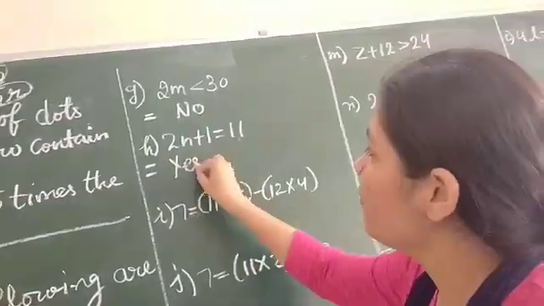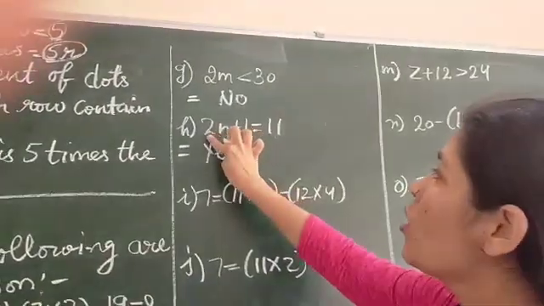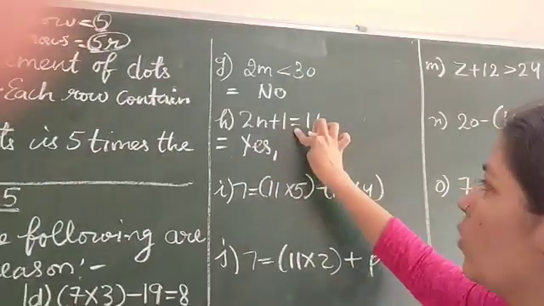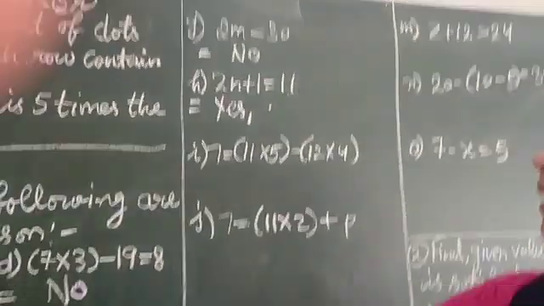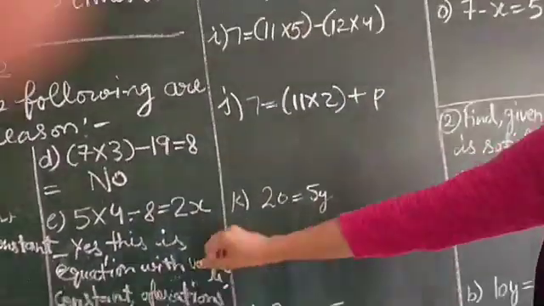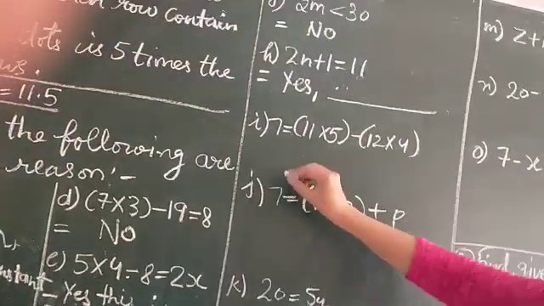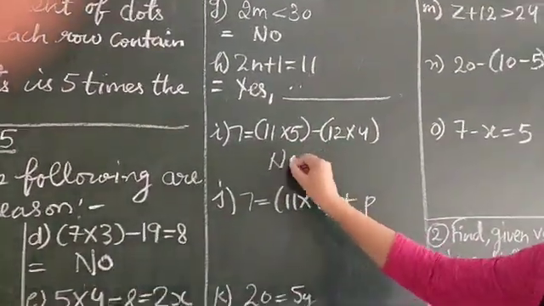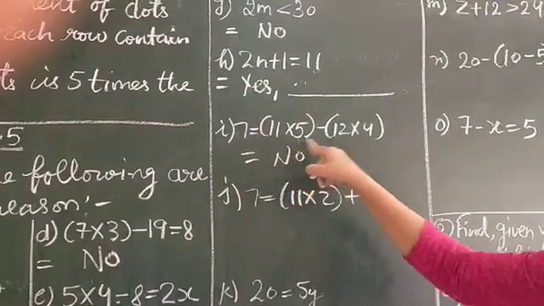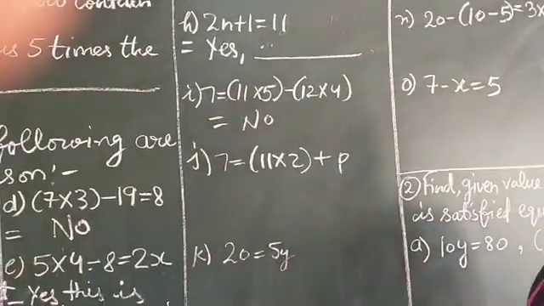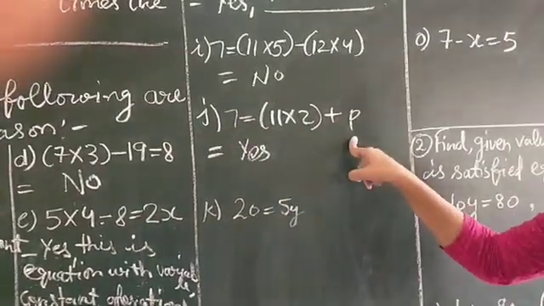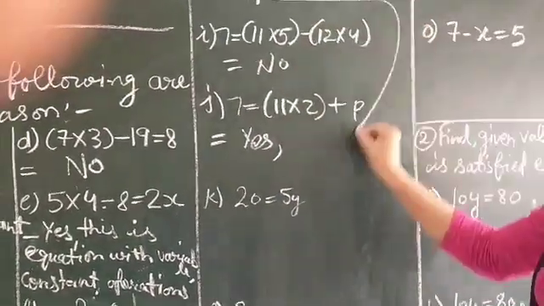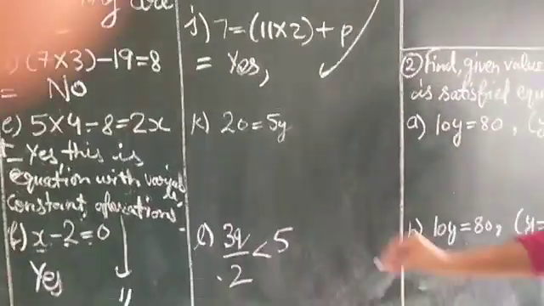F part is an equation. Why? Because there is a variable, constant and operations and an equal sign. So this same reason you have to write here. Now this is not an equation. Why? Because there is no variable. This is an equation because there is a constant, variable and operation also. Same reason you have to write here.